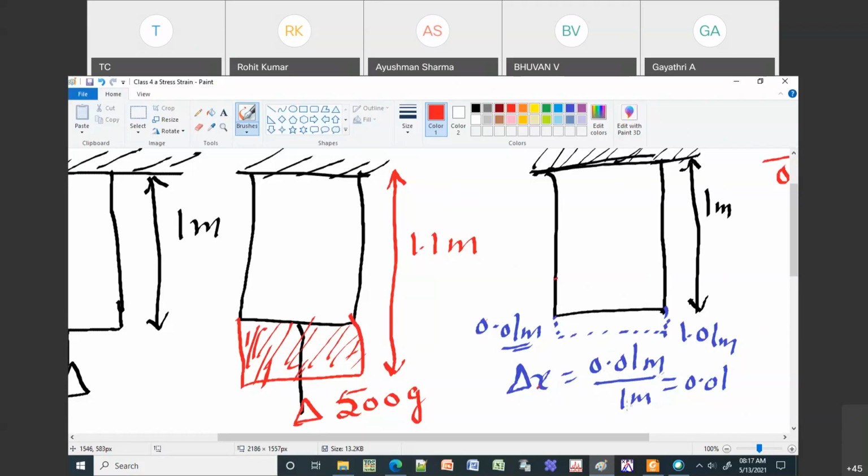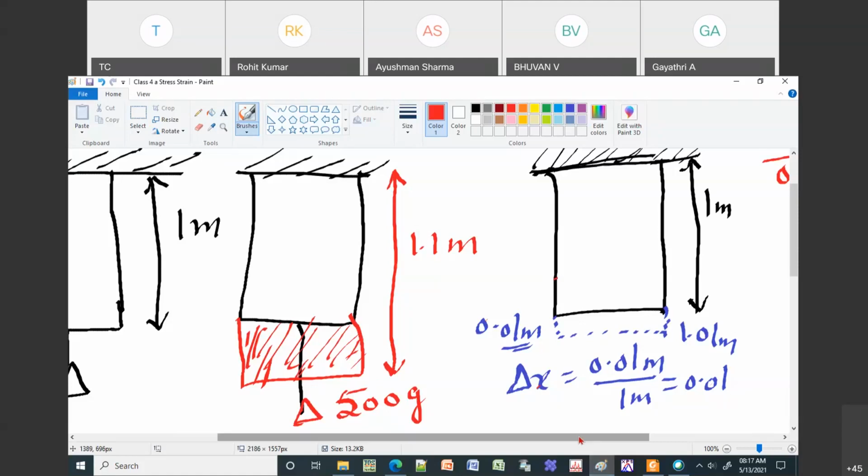The 1 meter cancels, so 0.01 by 1 is still 0.01. So for 500 grams, or 0.5 kilograms, I'm getting 0.01 as the strain.